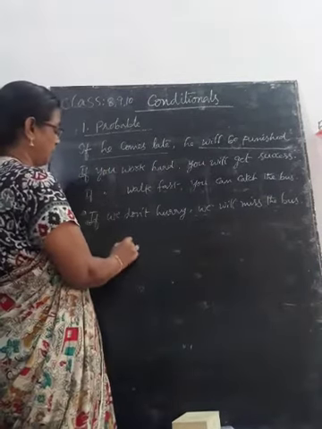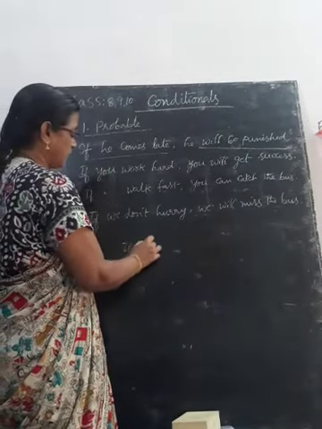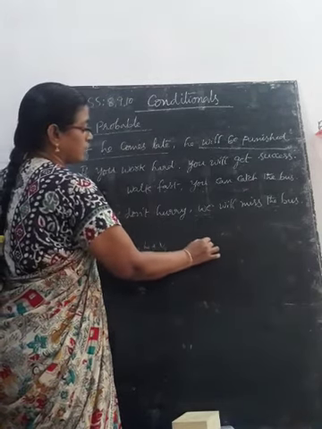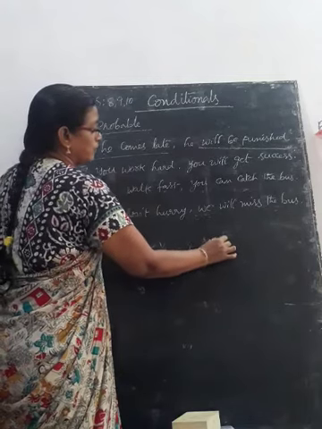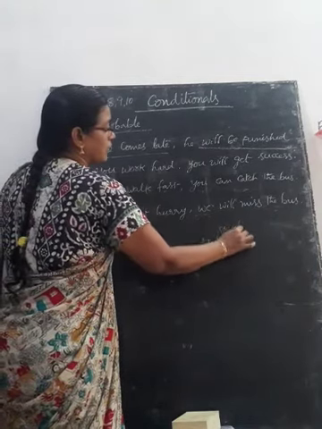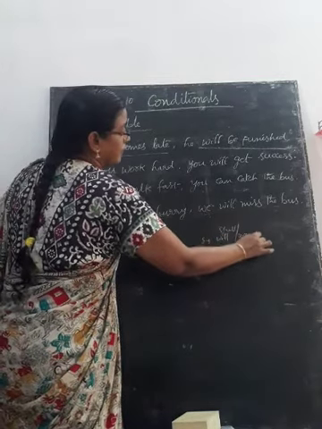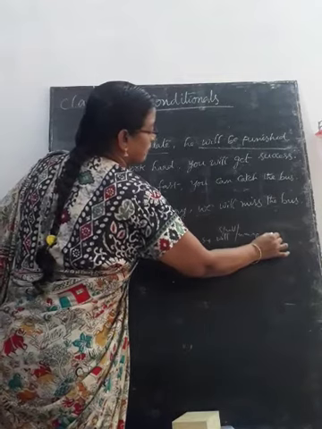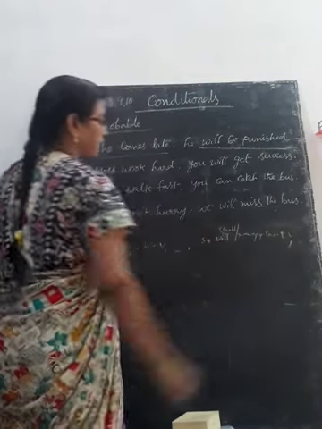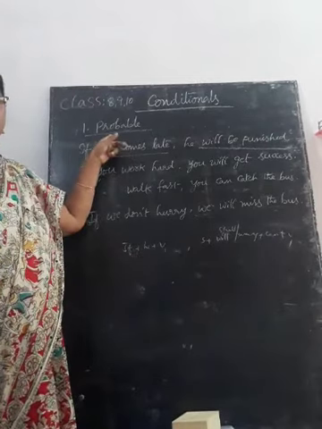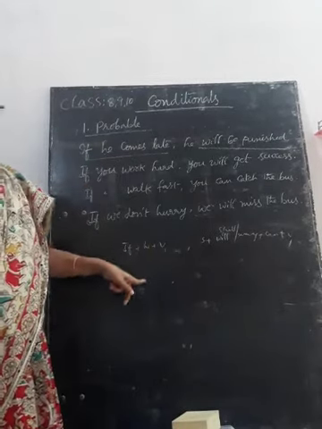If plus subject plus V1. And the next part, subject plus simple future: will plus V1, or shall plus V1, can plus V1, may plus V1, could plus V1, should plus V1, like that, and the remaining sentence. This is the formula you have to remember for the first kind of conditional sentence. You have to remember the structure.